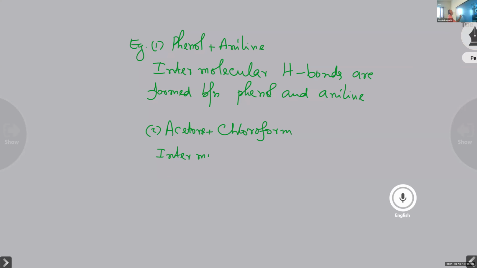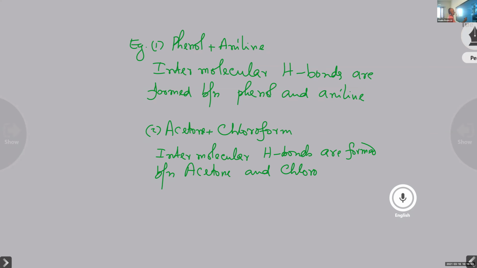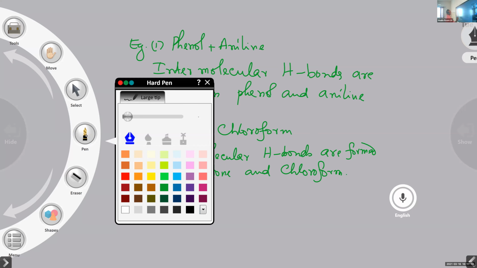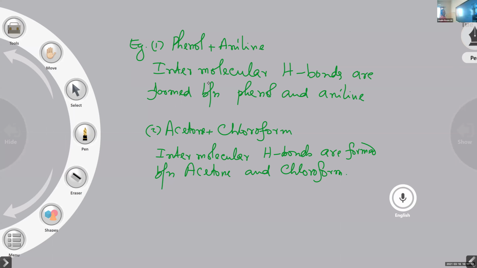Intermolecular hydrogen bonds are formed between acetone and chloroform. So there is bond formation between the components. Hydrogen bonds are formed between the components. There is formation of intermolecular hydrogen bonds between the components.